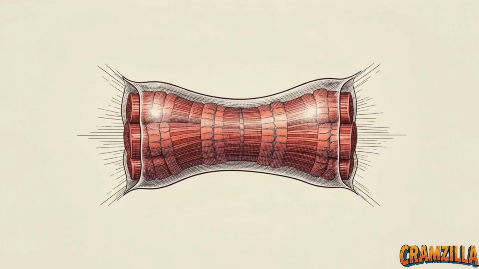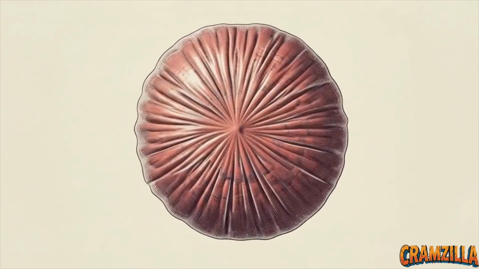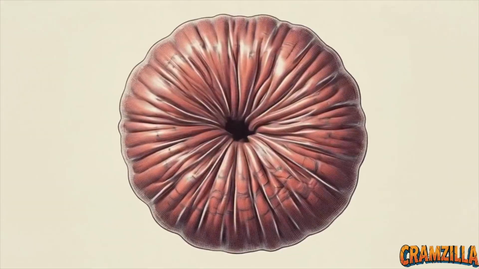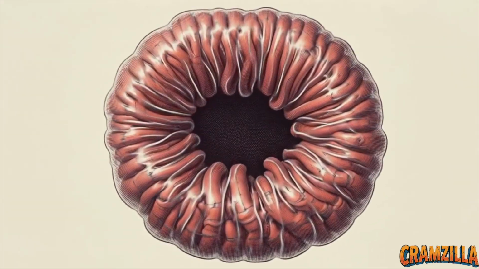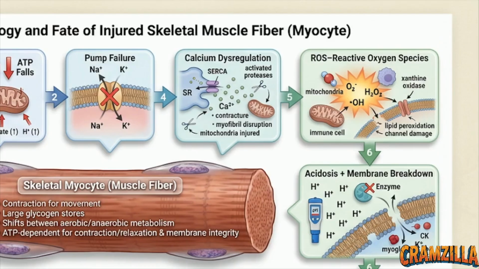The physical manifestation of this chemical shift is severe swelling. Immense osmotic pressure builds, forcing the myocyte to dangerously balloon outward. The cell is effectively drowning in its own fluids, pushing its structural limits and guaranteeing a catastrophic failure if the pressure isn't relieved. Returning to the diagram for step 4, the internal machinery begins to fail.